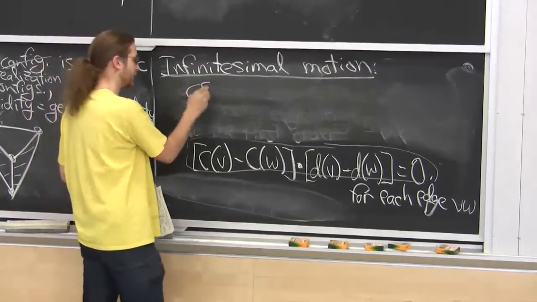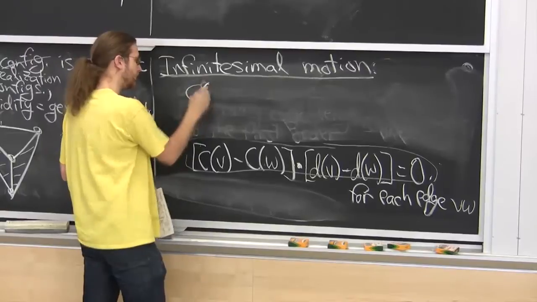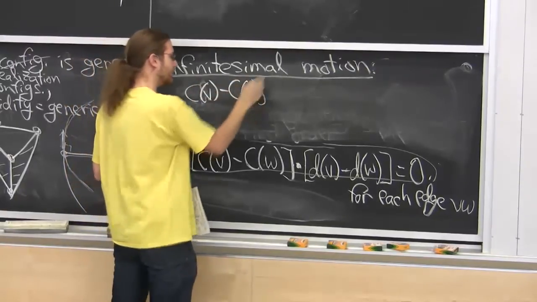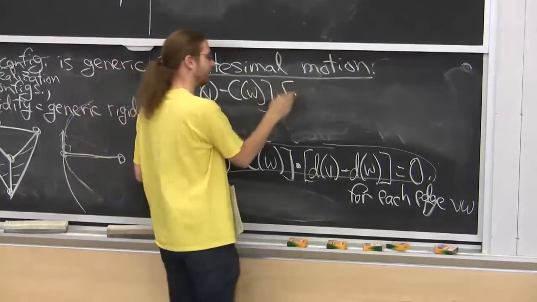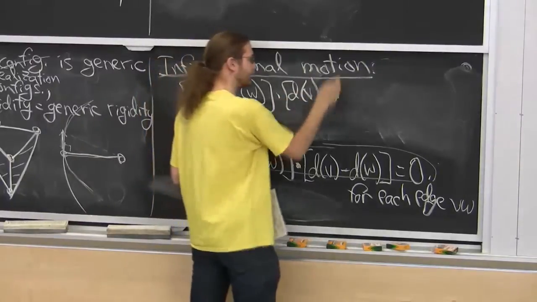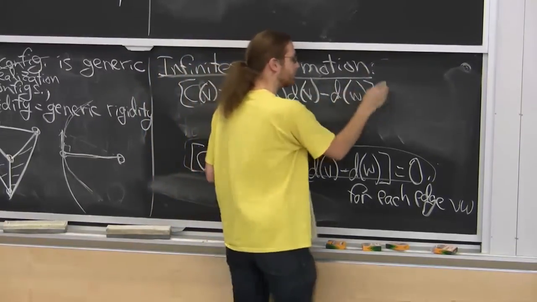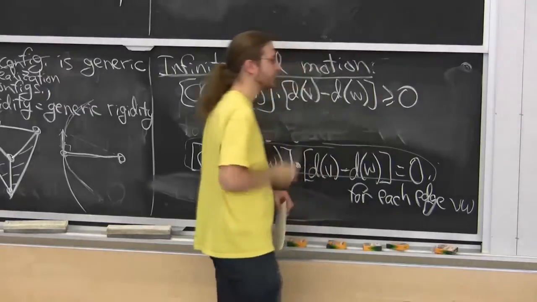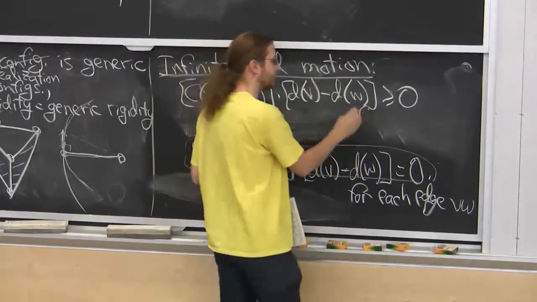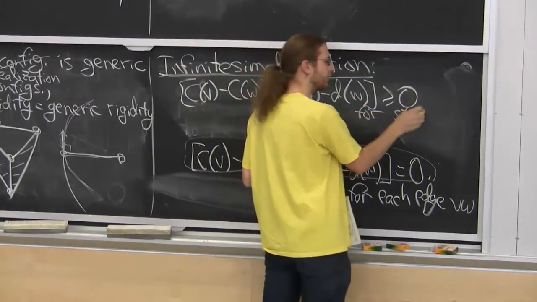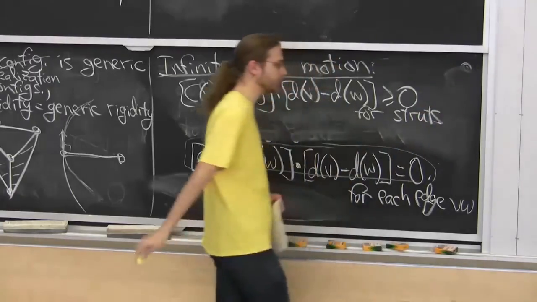So if C of V minus C of W dot product with D of V minus D of W is greater than or equal to 0, that's the property I want for struts. Because that says it gets longer or stays the same to the first order.